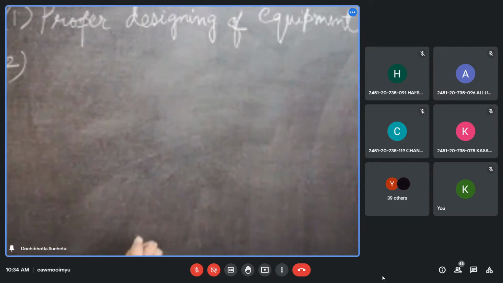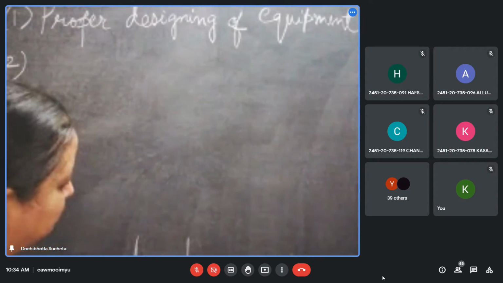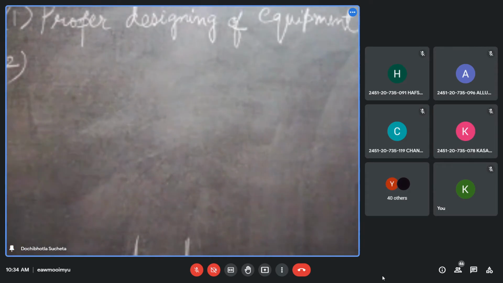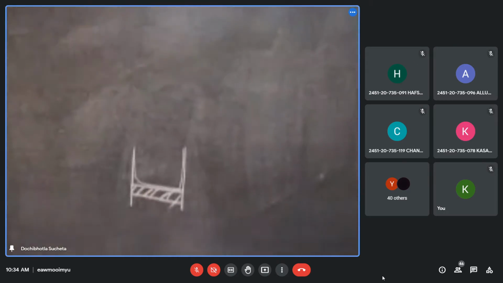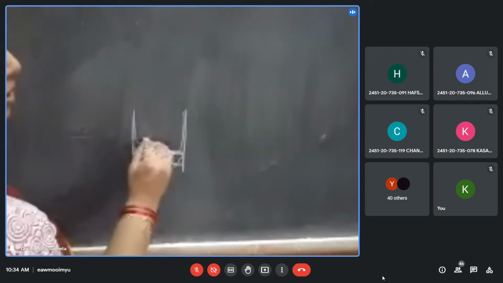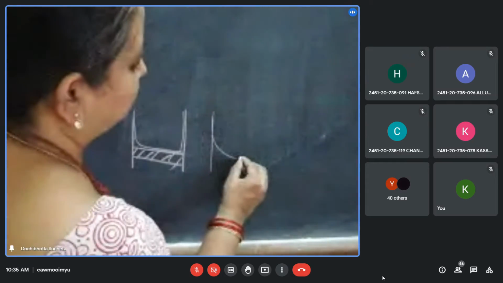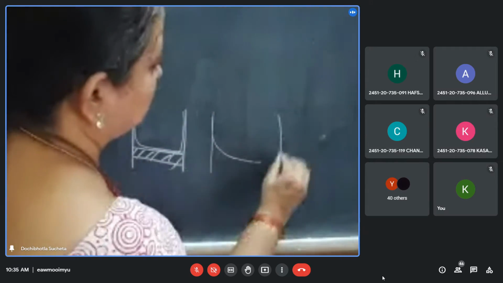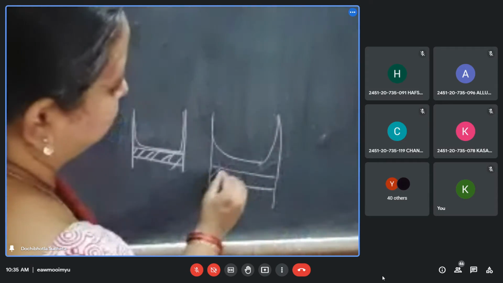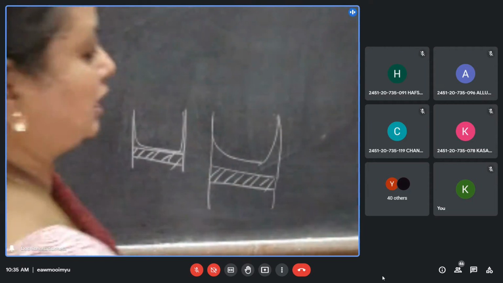Then the main classification comes. Which is a better design? This structure, where the base of the equipment is attached to the bottom, or this structure where you have some space or gap? Which is a better design?